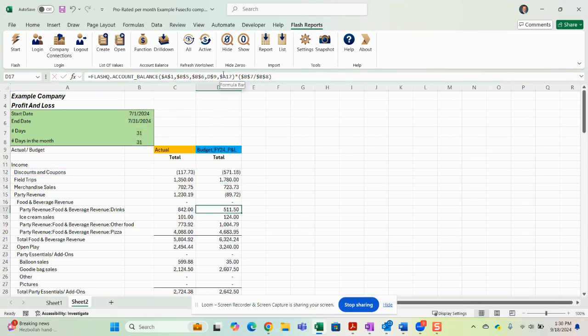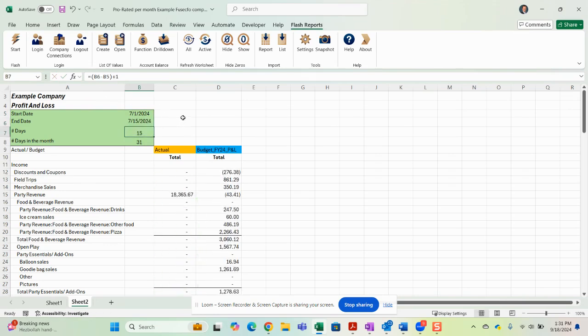So with Flash, just in case you haven't seen Flash before, we're able to refresh values when I press the refresh button, pulling in values directly from QBO. So let me test this. What I'm going to do here is change this for, let's say, 15 days, right? 7/1 to 7/15. So there I'm essentially pulling it for 15 days.